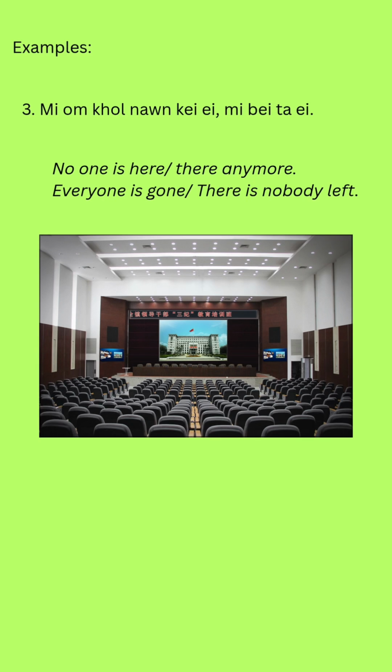The third example sentence. Mi khol non ke mi beta e. Now I will read in a slower speech. Mi khol non ke e mi beta e. Now I will read in the normal speech. Mi khol non ke mi beta e.